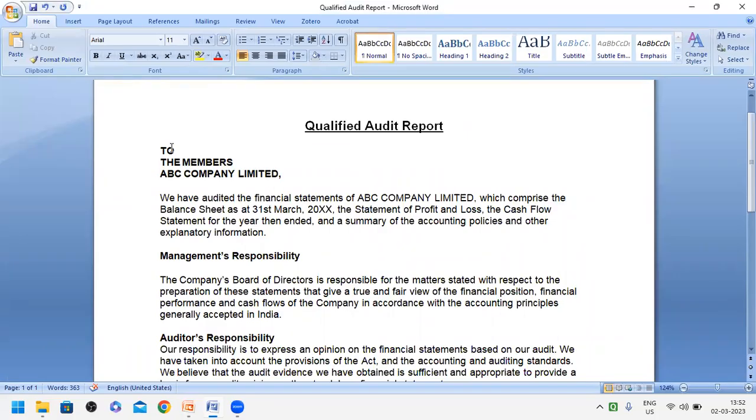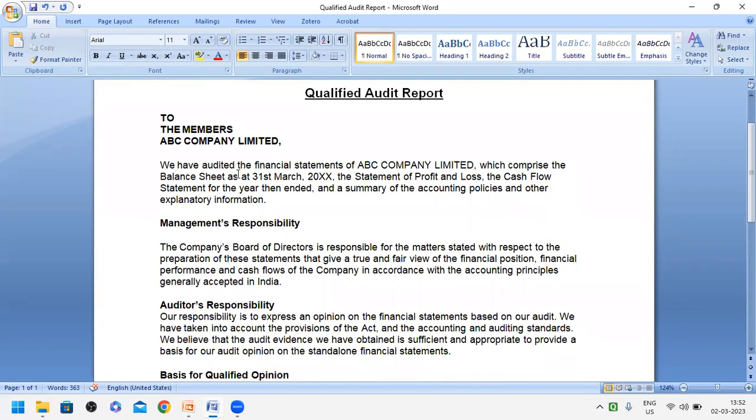Same kind. First, address to the members or shareholders you can write here. Next, we have audited the financial statements of ABC Company Limited. Financial statements include the balance sheet, profit and loss account, and the cash flow statement for the year ended. The balance sheet is at 31st March, whatever the year, whereas the P&L account and the cash flow statement are prepared for the year. Along with that, they have audited the accounting policies and the explanatory information provided to them.